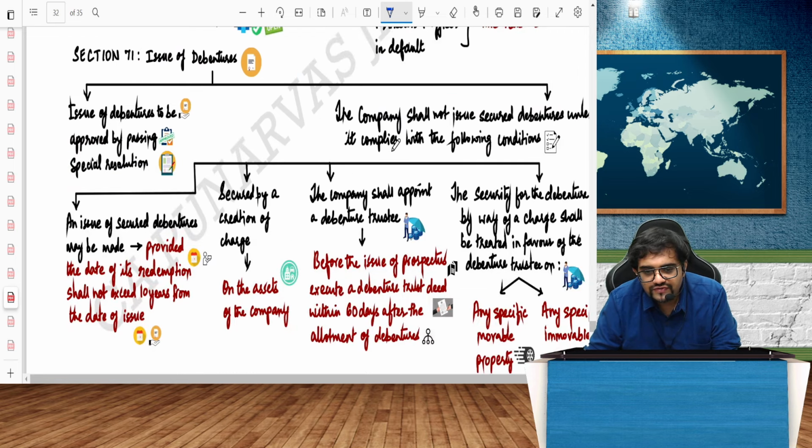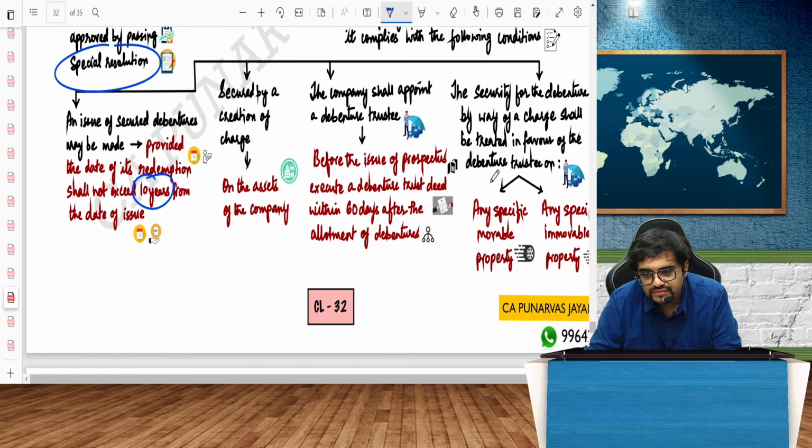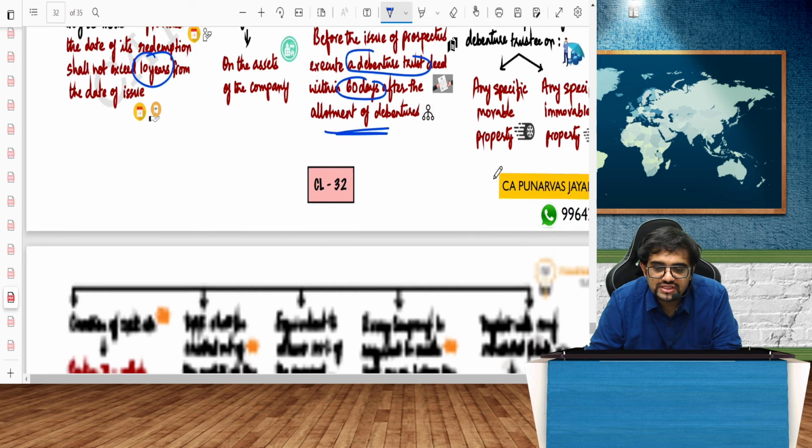So debentures, of course, you should pass a special resolution. Debentures, again, should be redeemable and shall not exceed 10 years. For preference shares, it is 20, can go up to 30. For this, it is 10 years. They should create a debenture trust deed within 60 days after the allotment of debentures. This is for the protection of everybody. Debenture trust deed must be there.